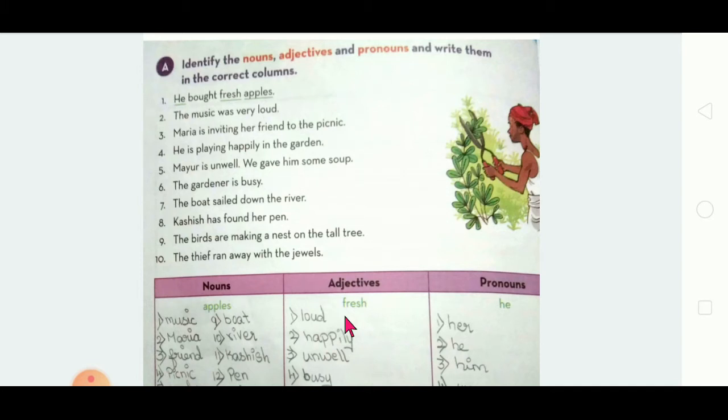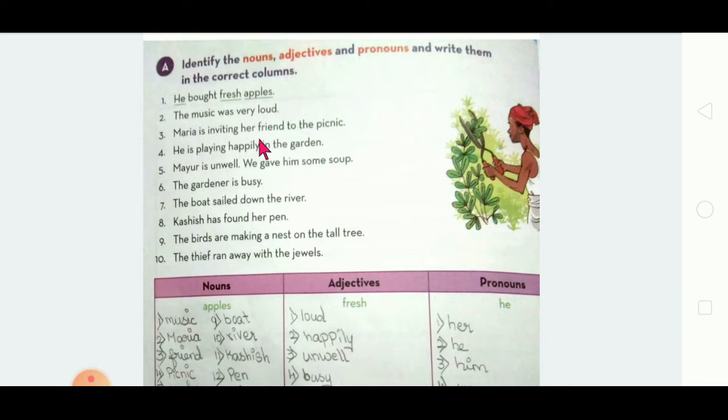No pronoun is given here. Whatever is given in the sentence, you can write; if it is not given, no problem, don't consider it. Next: Maria is inviting her friend to the picnic. Maria is a noun, so it will come under the noun, right? Is inviting her friend to the picnic.